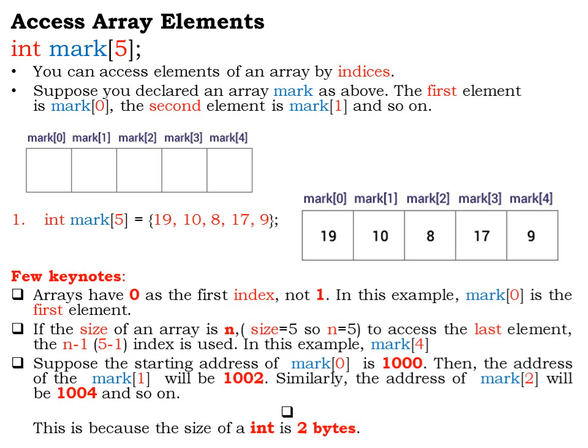So I have declared an array marks of type integer whose size is 5. Suppose you declare an array mark as mentioned above. The first element that is going to be stored in this array is at the index value 0, that is mark[0], and the second element is stored in mark[1], and so on.